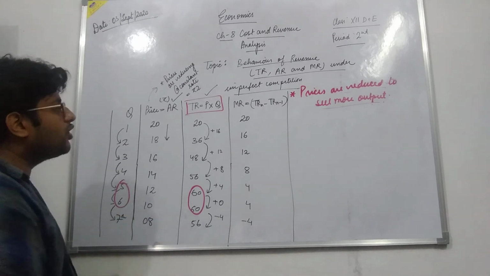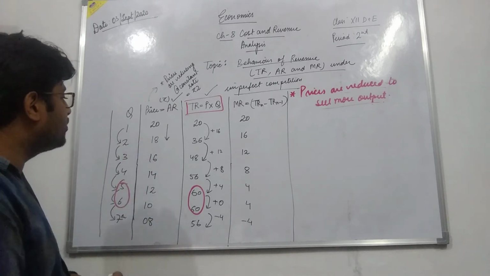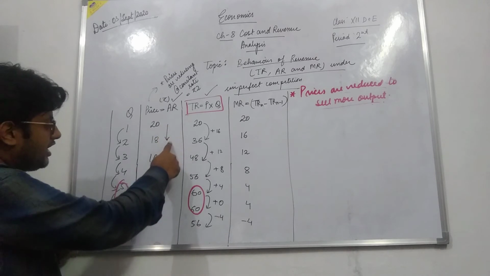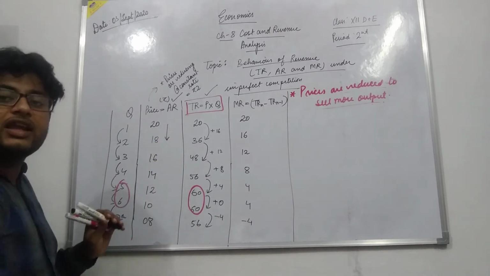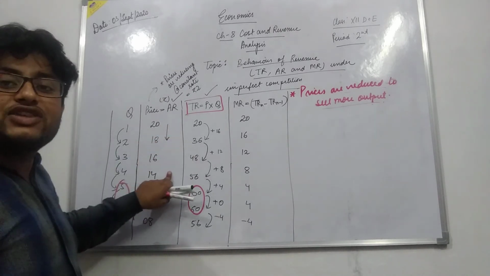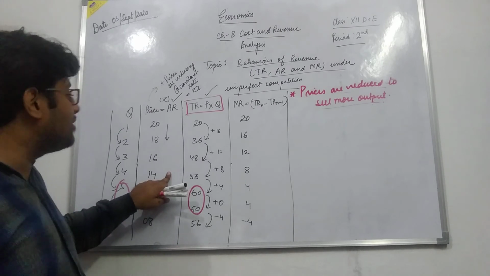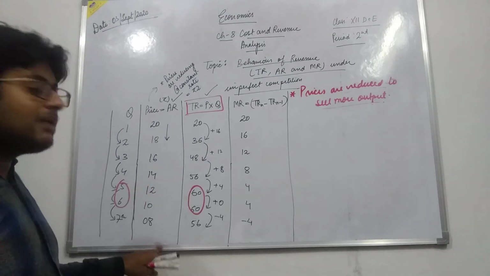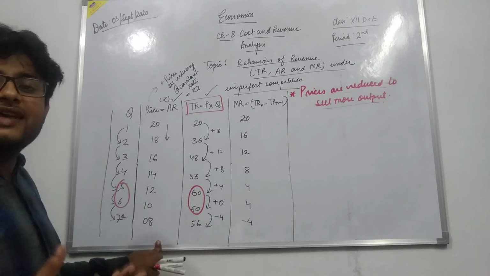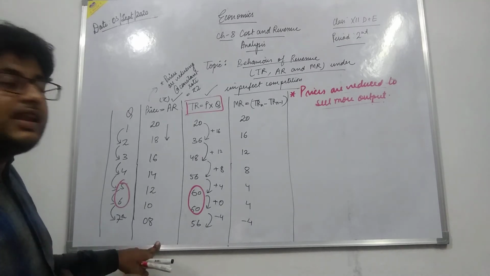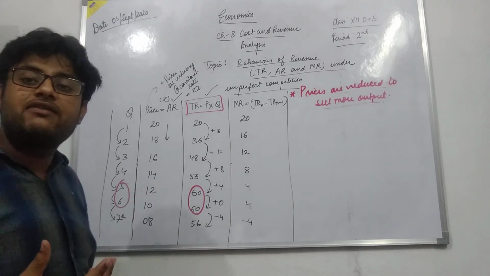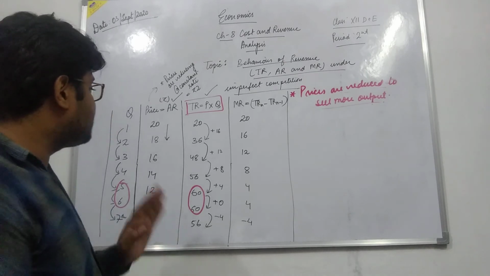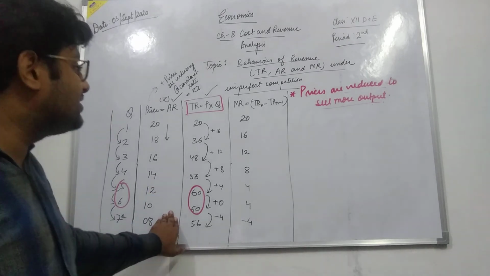Alright. Then coming to the behavior of average revenue. See, average revenue is continuously falling. Why is it falling? Because the producer has to reduce the prices in order to sell more. And it will never become zero or negative, because prices can never be zero or negative. So your average revenue can never be zero or negative.